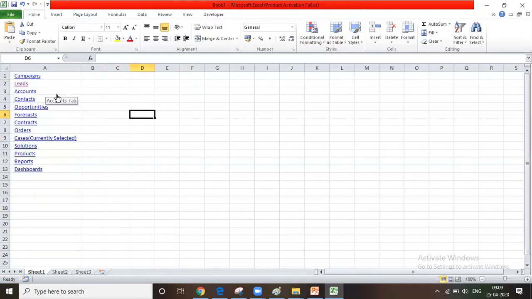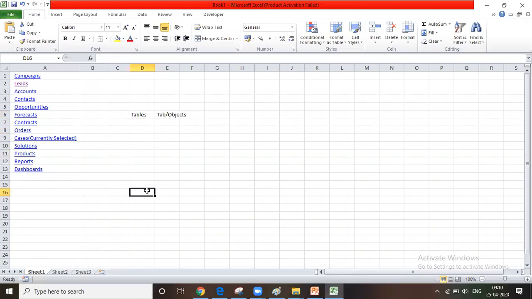So these are all campaigns, leads, accounts, nothing but tables in our database technology. Tables in Salesforce terminology are tabs, objects. An object is nothing but a table in Salesforce. An object will be displayed as a tab, visible in a tab format to the end user. In database terminology, an object is nothing but a table.